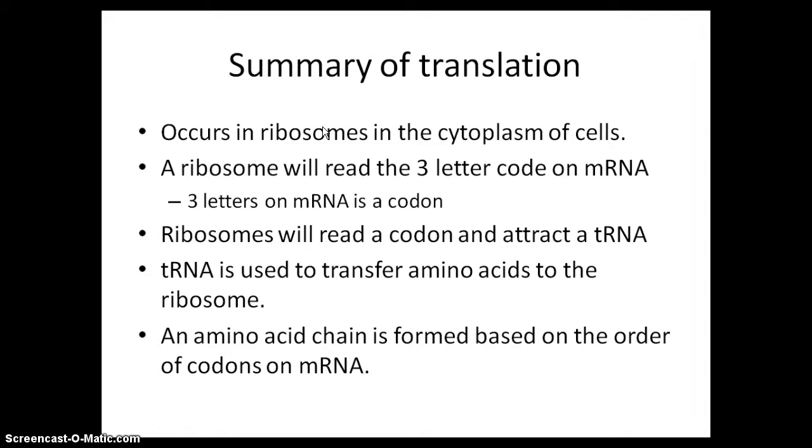T stands for transfer. tRNAs transfer amino acids to the ribosome. The ribosome then moves down the mRNA molecule, reading every codon. Remember, a codon is 3 letters on mRNA. The ribosome will read every codon, attaching new amino acids to each different codon.